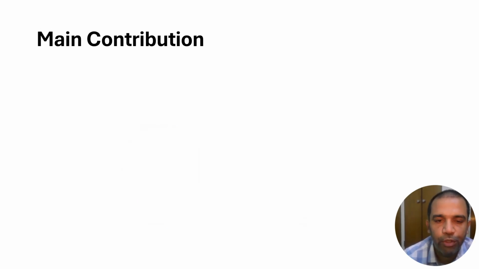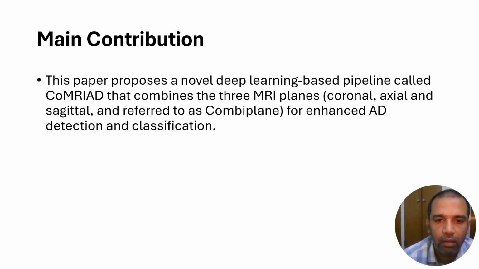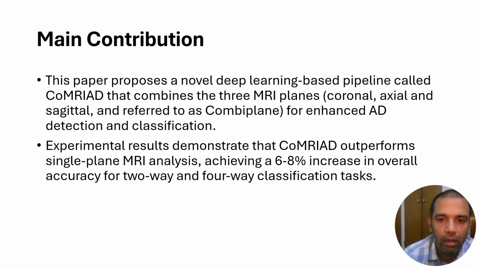So the main contribution here is we propose a novel deep learning based pipeline called CoMRIAD, which combines three planes, coronal, axial, and sagittal, and we refer to it as the combi-plane approach for enhanced Alzheimer's disease detection and classification. Our experimental results demonstrate that CoMRIAD outperforms single plane MRI analysis, achieving at least a 6 to 8% increase in overall accuracy for two-way as well as four-way classification tasks.